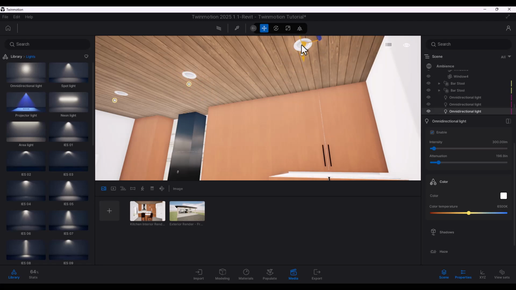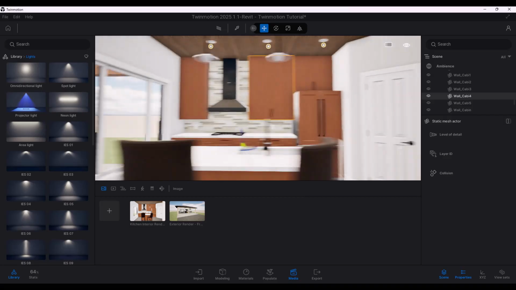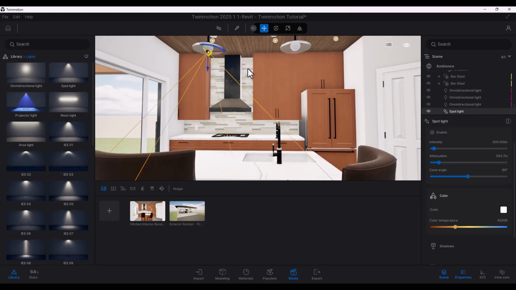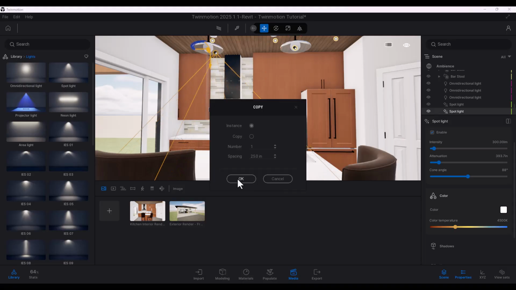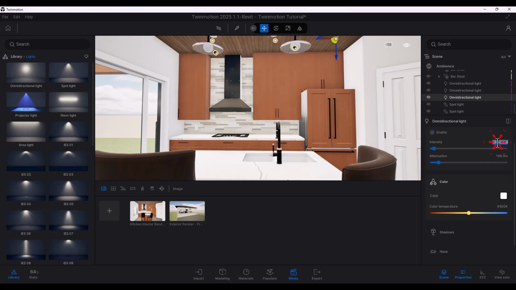Anyways, this one needs to go here. So perfect. And then we'll use spotlight for these two right here. And I'm just going to use the shift select to make another instance of it. And the intensity, I want it to just be like 5 meters. These are not meant to blow up our scene. The intensity for this one, again, we'll use maybe 5 meters again.